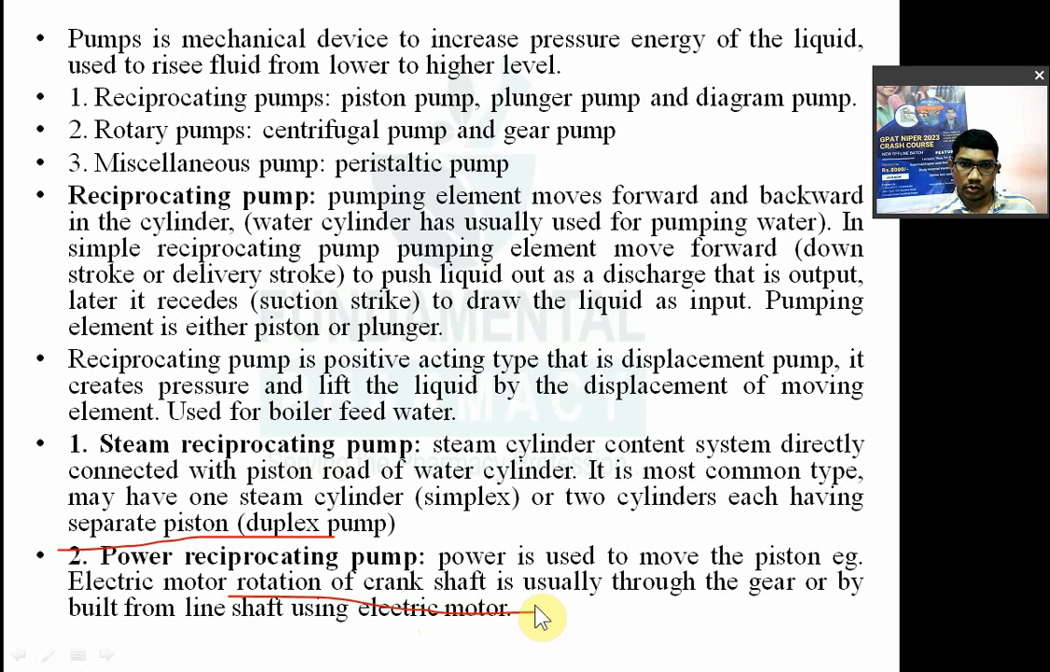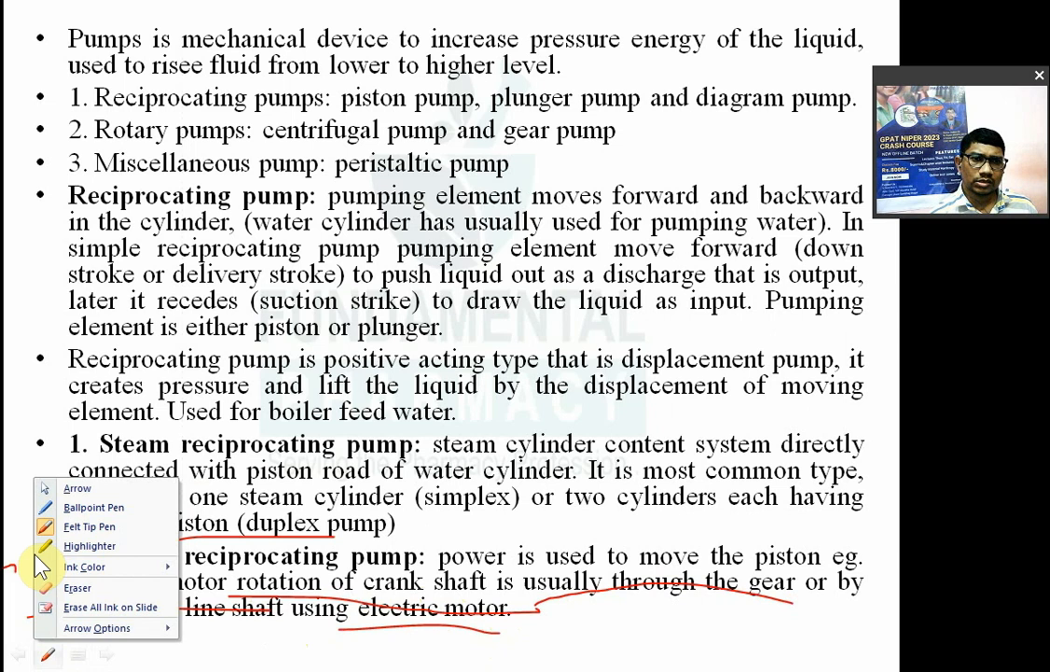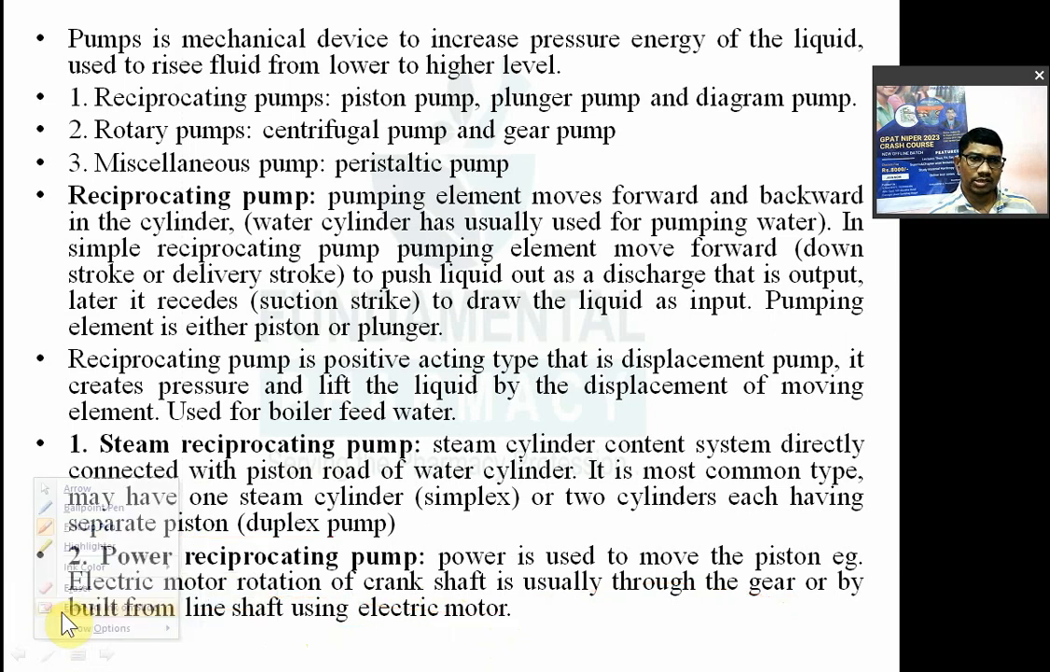Okay, so electric motor rotation, that is attached with the crankshaft. तो उसका shaft usually through gears or belt from the line shaft using an electric motor. तो ये जो पिस्टन का मूवमेंट होगा या फिर आपका प्लंजर का मूवमेंट होगा, वो कौन करेगा, मोटर करेगा. दैट इज सप्लाइड बाय पावर रेसिप्रोकेटिंग. So basically reciprocating pumps, there are two types. So steam reciprocating pump and power reciprocating pump.